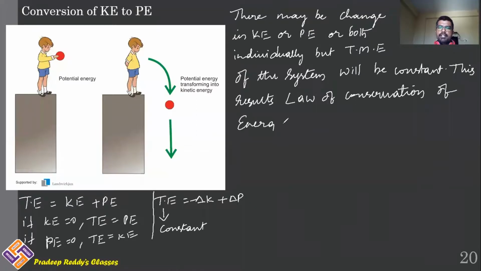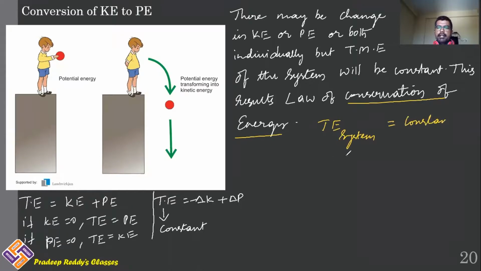This results in the law of conservation of energy, a very, very important concept. So what does the law of conservation of energy state? The law of conservation of energy states that the total energy of the system is equal to a constant.